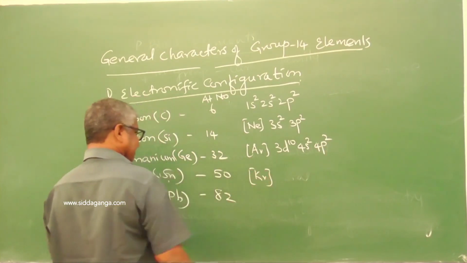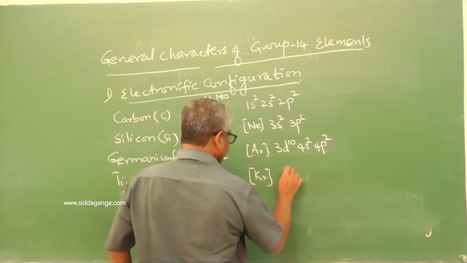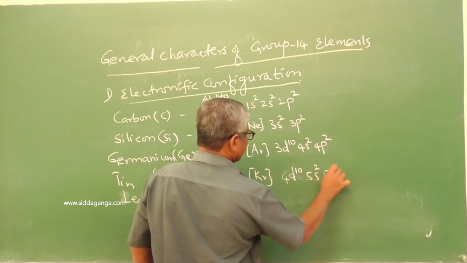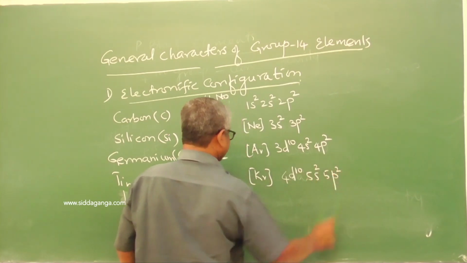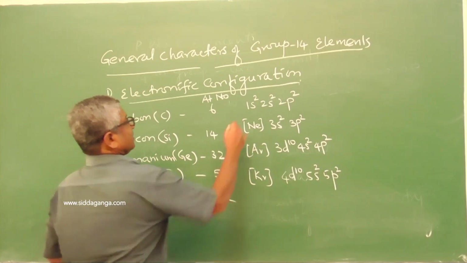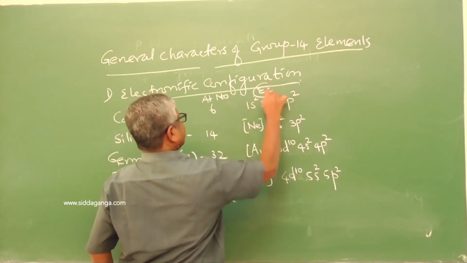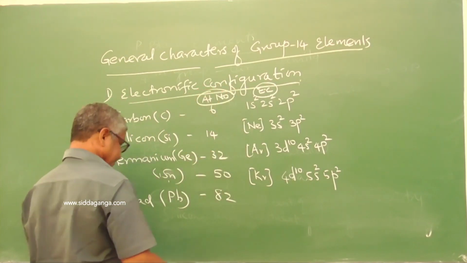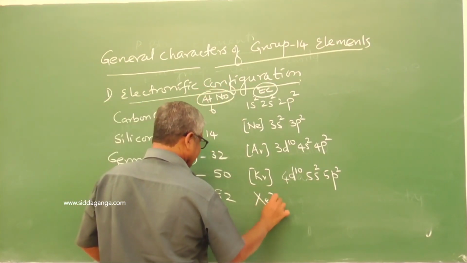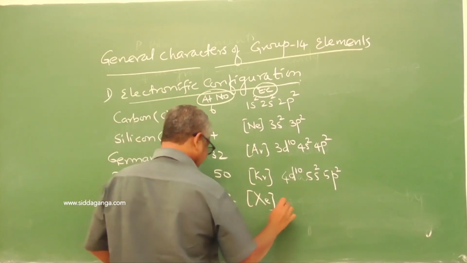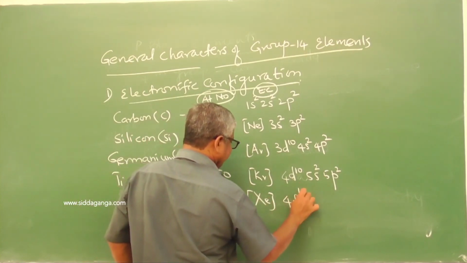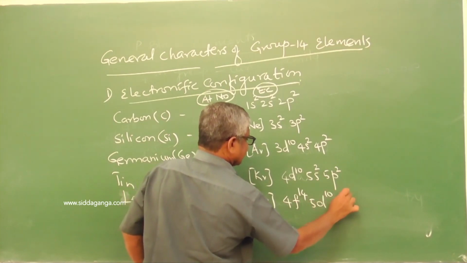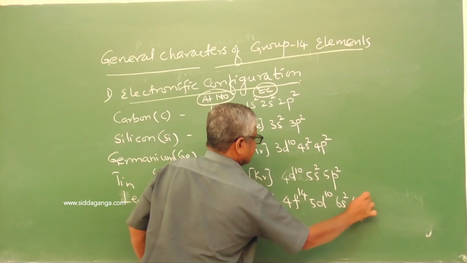Krypton 36, 4d10, 5s2, 5p2. This is the electronic configuration. And xenon, 4f14, 5d10, 6s2, 6p2.